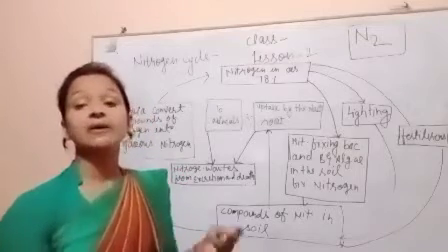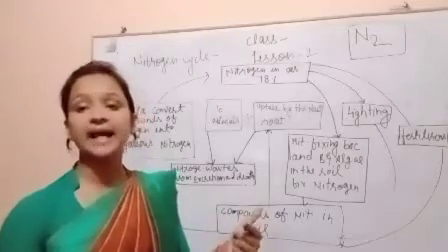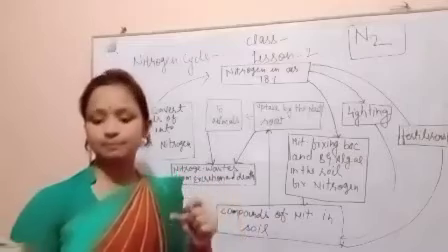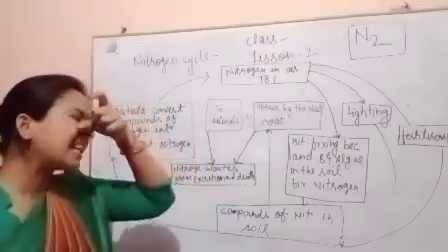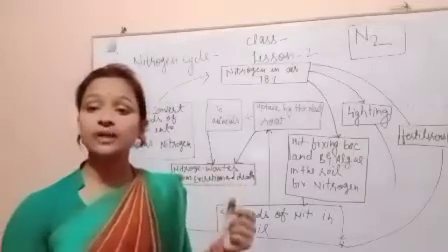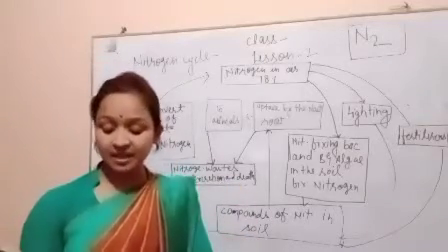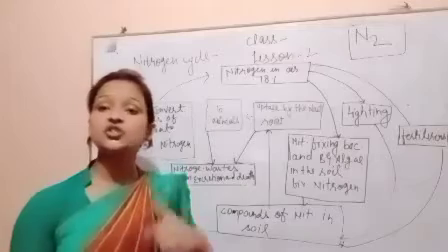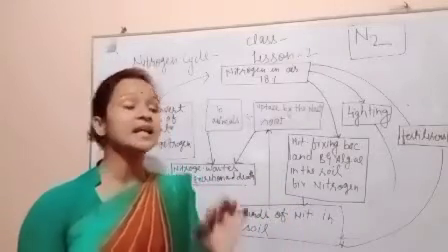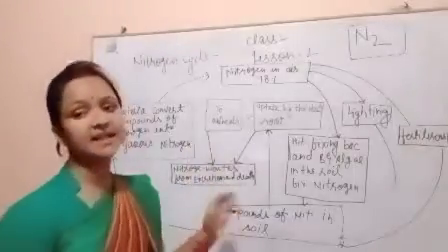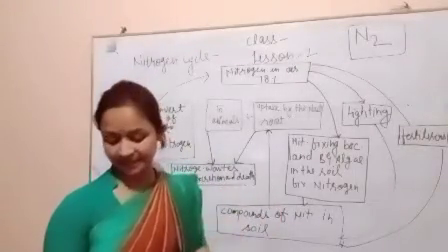First it changes into nitrates, then it is absorbed by the plants and animals. I think all of you understood till here.